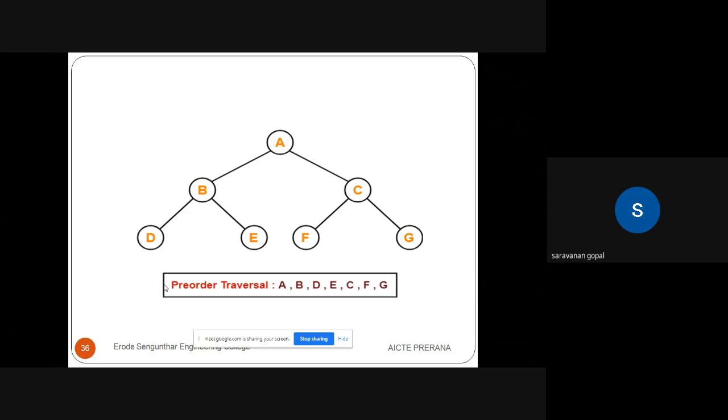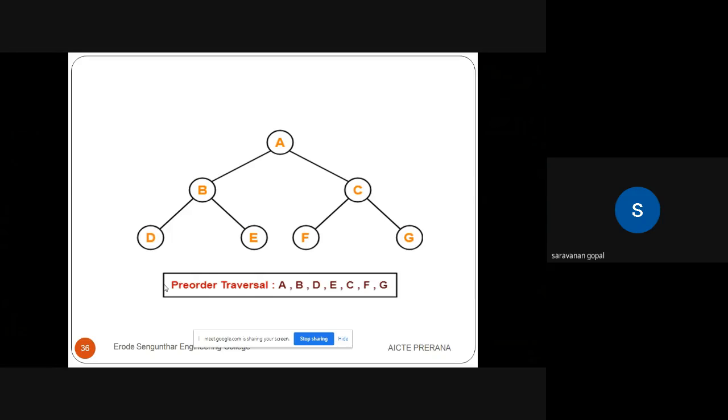At this point, the left side is over. Then we go for the right side. Right side is C. C is the root node of F and G. So visit the root node, that is C. After that we go for the left side F, then go for the right side G. So in this pre-order tree traversal, the order is A, B, D, E, C, F, G.